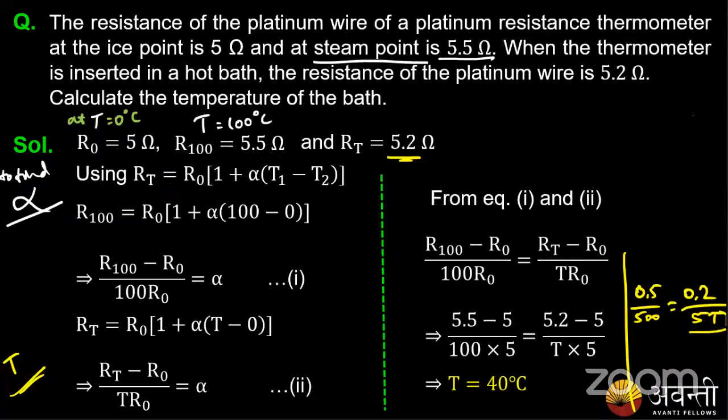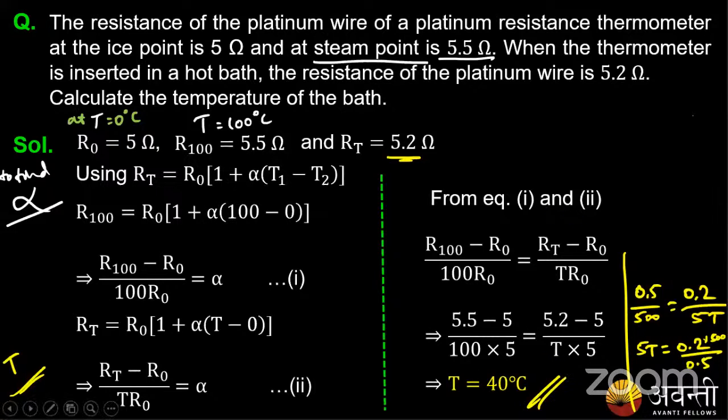So on equating, we had to calculate for 5T. I'll get 5T equals 0.2 by 0.5 into 500. I hope everyone tried to solve this. So you'll get T equals 40 degrees Celsius. Just try to solve that and you will get T equals 40 degrees Celsius.